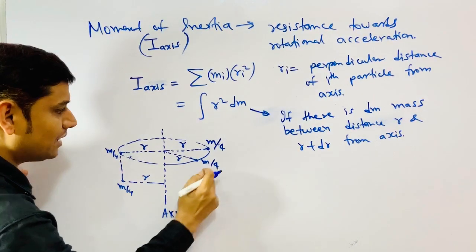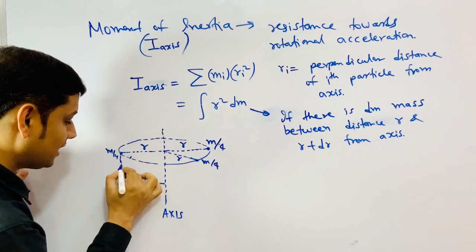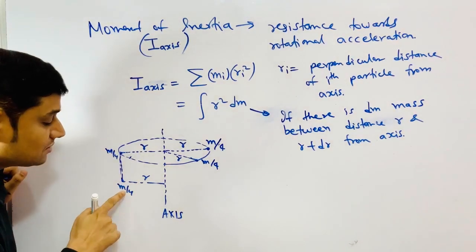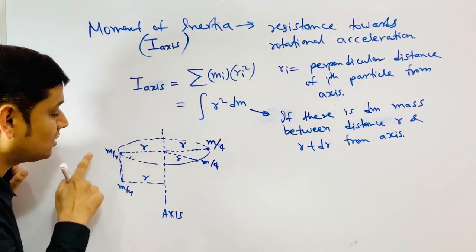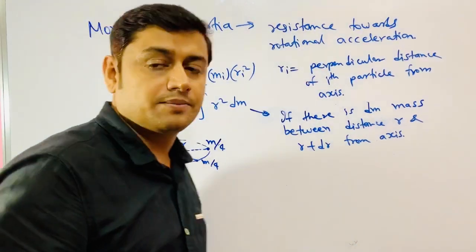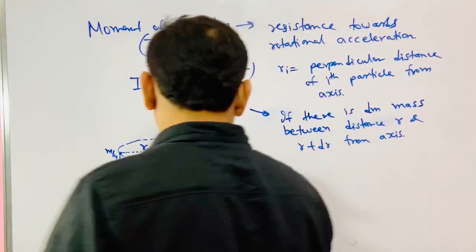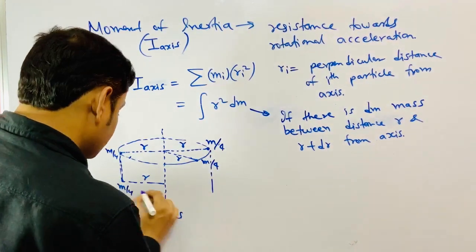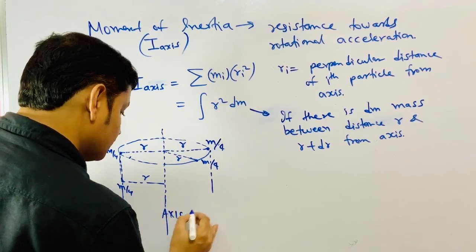So m by 4, m by 4, m by 4 on this ring and m by 4 here. So what is the contribution of this? M by 4 r square. So this is still mr square. Or if I do like this, I make a cylinder of radius r.